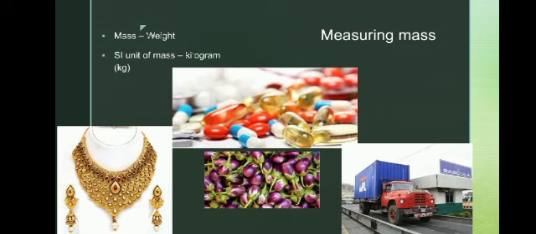What are the objects we are using to measure? Gold ornaments we measure in milligrams. Likewise, medicines are also measured in milligrams only. A milligram is a very small unit. In food items, we measure in kilograms, one kilo, half kilo. So we use the kilogram.